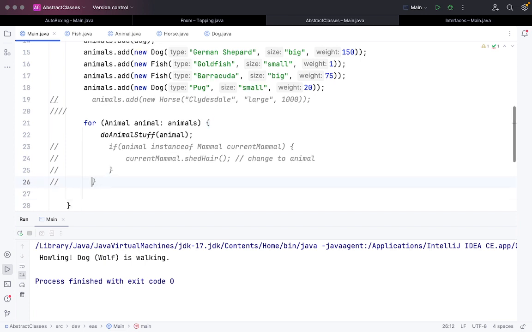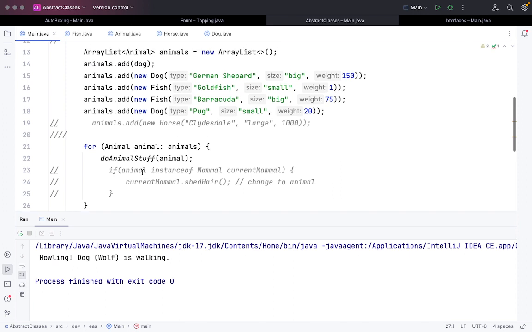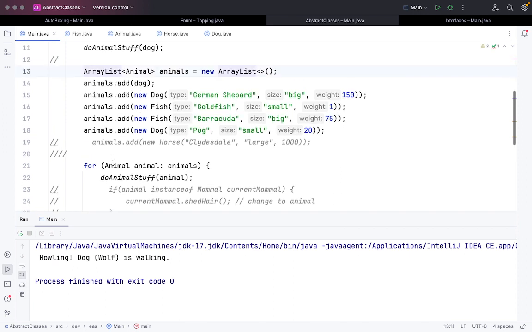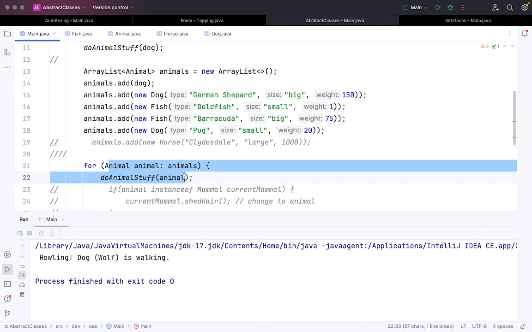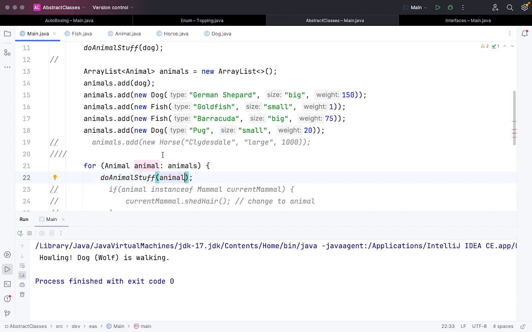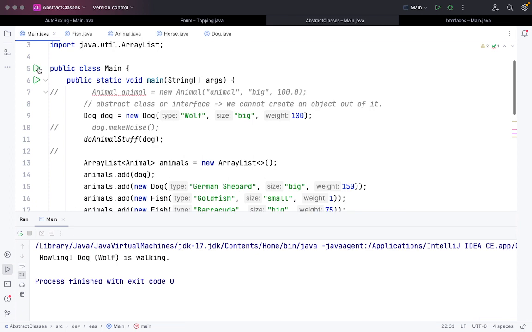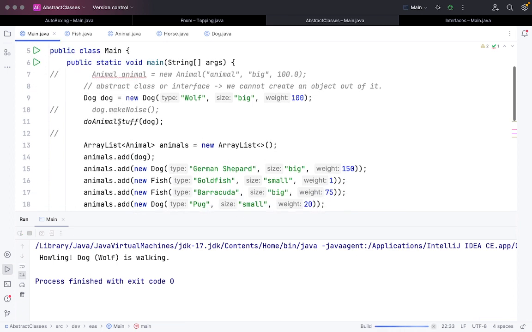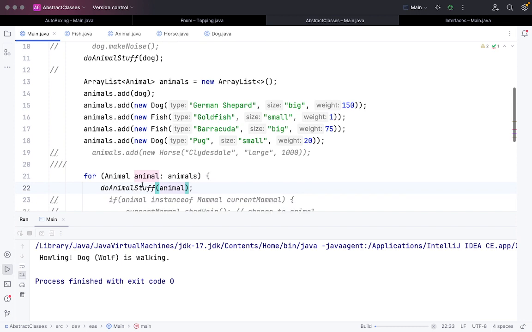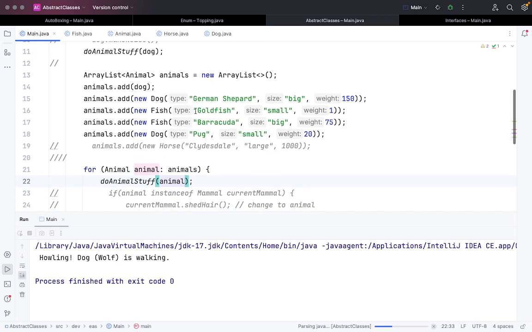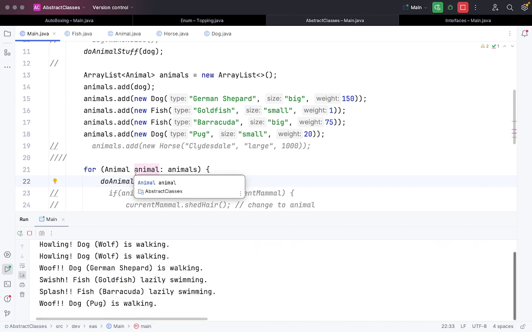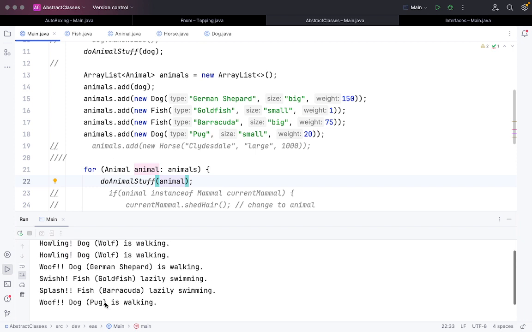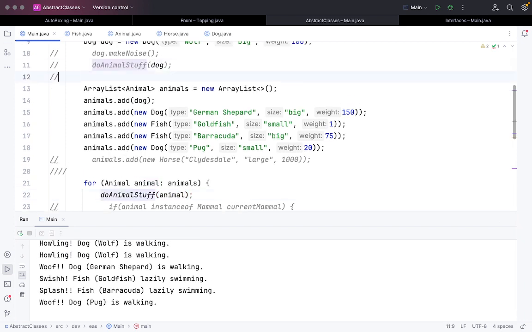Okay, let me do it like this. Yeah, so now I have added it, and if I want to print out each and every animal, be it dog or fish, I can print it out. So let me run this code. So now animal has been inherited by dog and fish. Even though I'm passing the animal object, the Java compiler can detect which type, dog or fish, we are talking about. So here's the output.